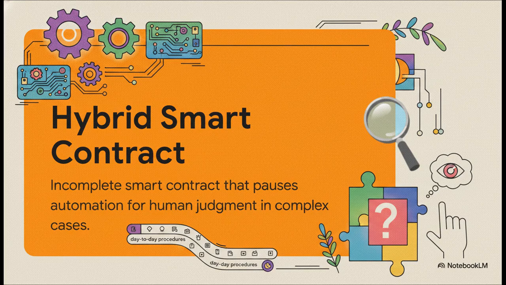It's intentionally designed to be an incomplete smart contract. It doesn't try to know everything. Instead, it uses algorithms to manage all the mundane, day-to-day procedures. But, and here is the real game changer, when it hits a complex, borderline gap in its logic, it purposefully pauses and requests human intervention.